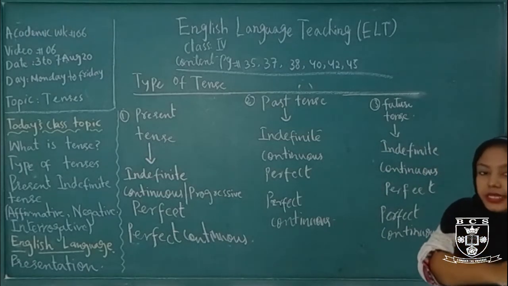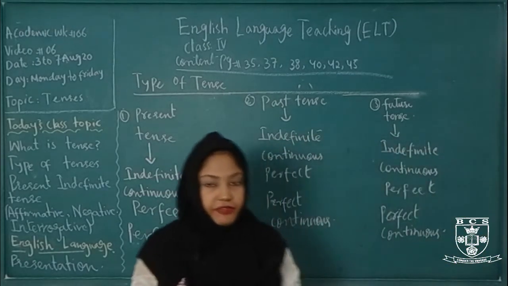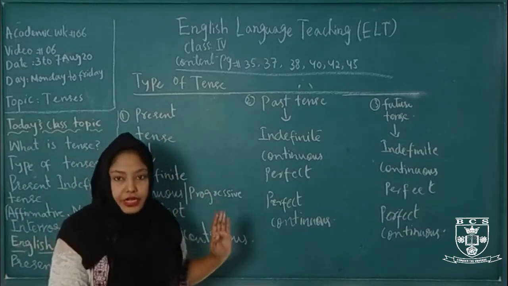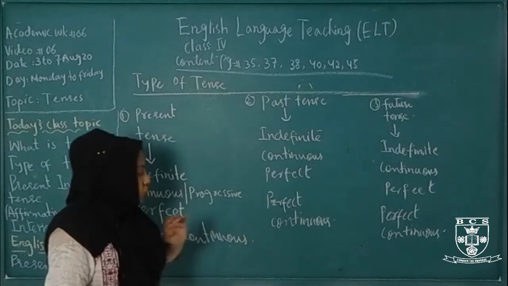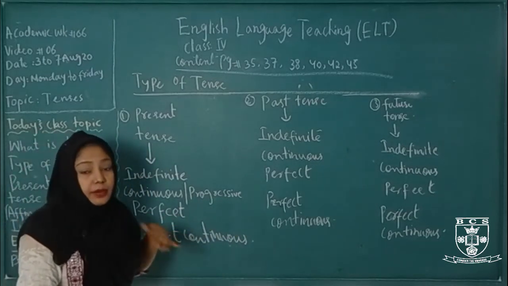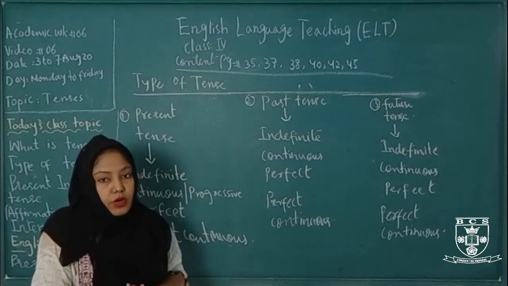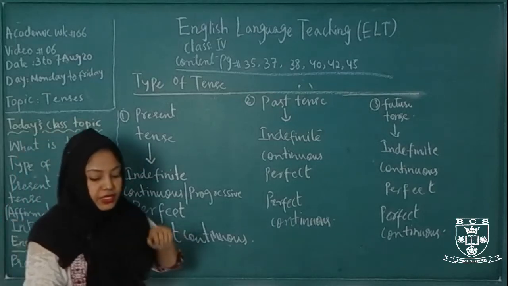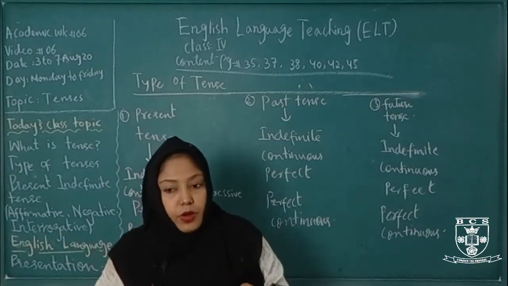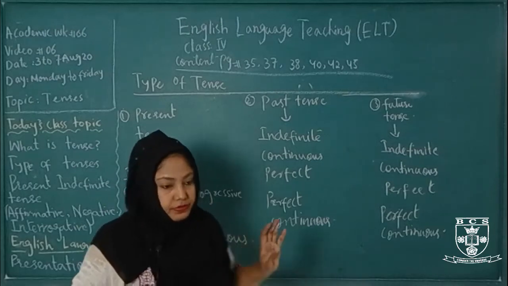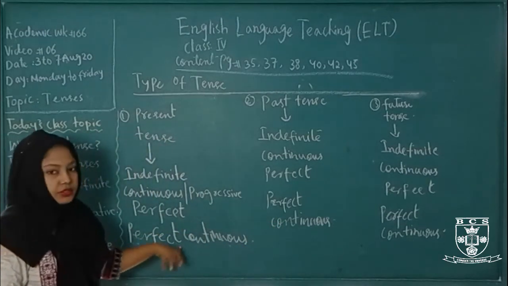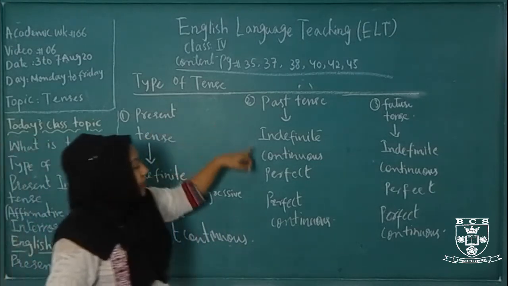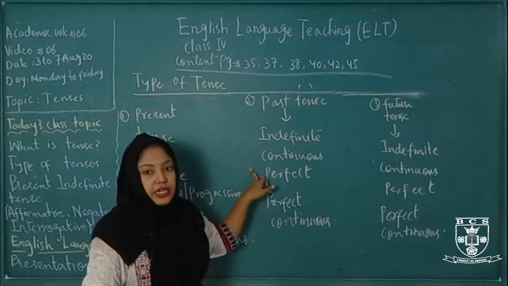Okay, now what is indefinite tense? Simple tense is called indefinite tense. Continuous or progressive tense shows the work that is in progress, जो work चल रहा है. Perfect is the work which has been completed, जो work complete हो चुका है. Perfect continuous means the work which is completed at some point with a specific time or date. In this semester we will study 3 of them: present indefinite, past indefinite, and future indefinite.